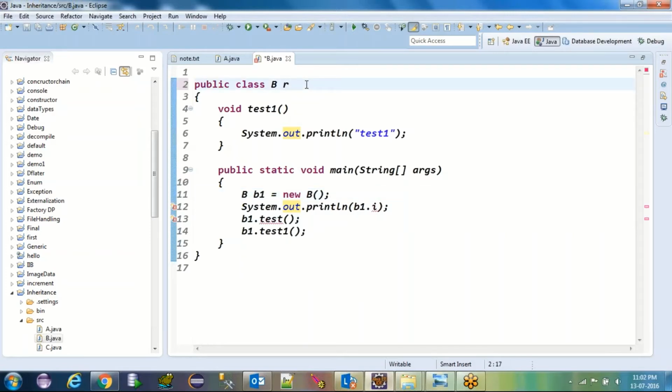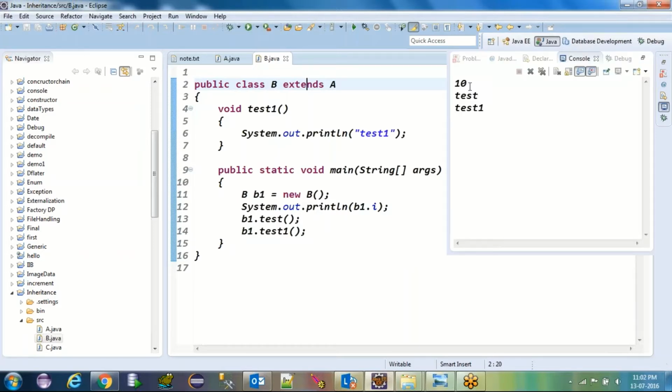In Eclipse, type ex and press Ctrl+Space, and it will automatically complete the keyword, then write the super class whose properties you want to access. Now your error is gone, and if you run this program you will see the output 10, test, and test1.